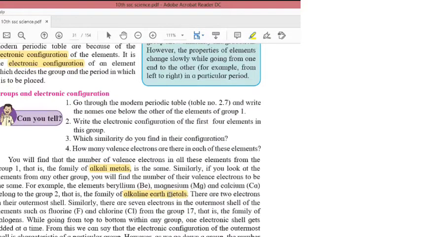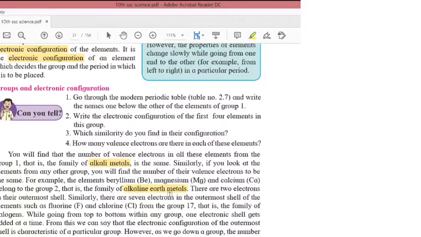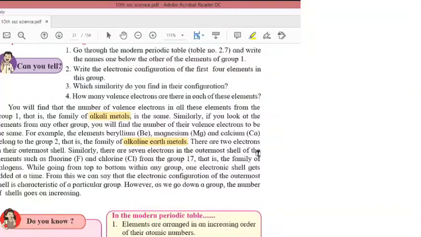So in group 2 there are 2 electrons in the outermost shell. In group 1 there is 1 electron in the outermost shell. Got it? Similarly, there are 7 electrons in the outermost shell of elements such as fluorine, chlorine, etc. Because they belong to the same group, they have the same 7 electrons in their outermost shell. That is the family of halogens, the 17th group.